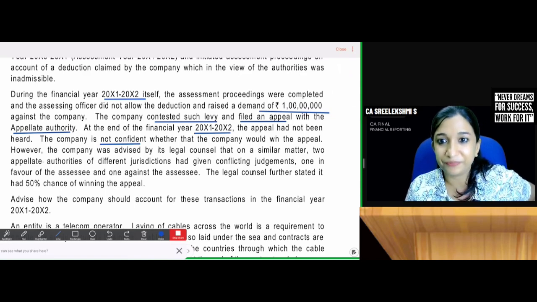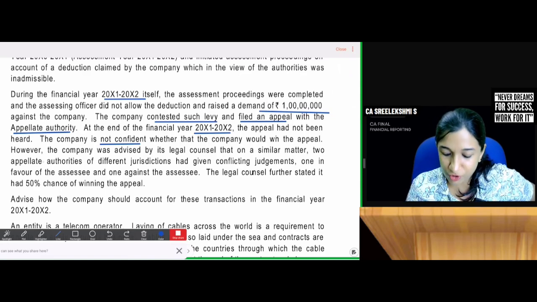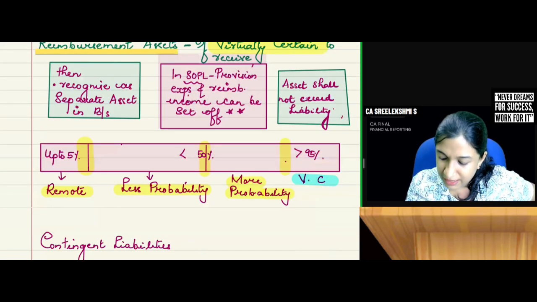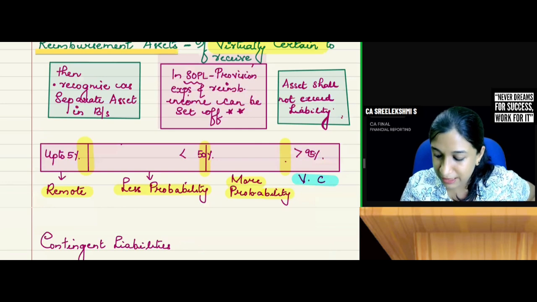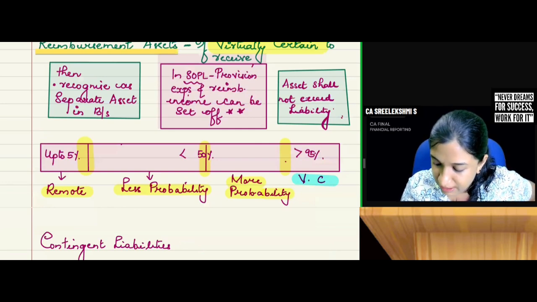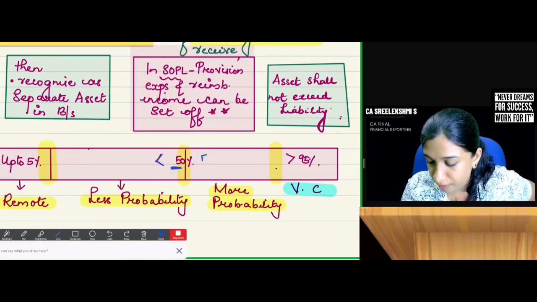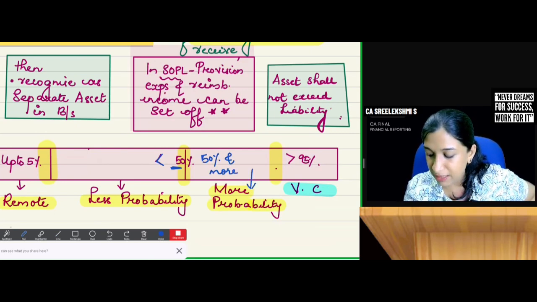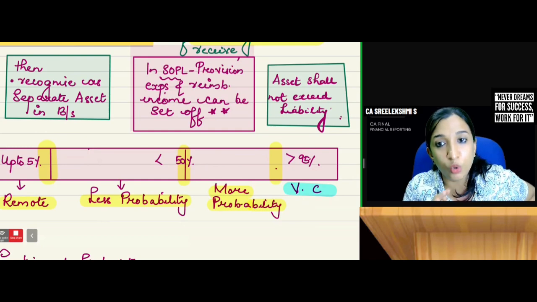What do you think? Whether we need to create provision or whether we need to create contingent liability. Less than 50% is less probability. 50 and more is more probability. Therefore, there is 50% probability that we will lose the case.